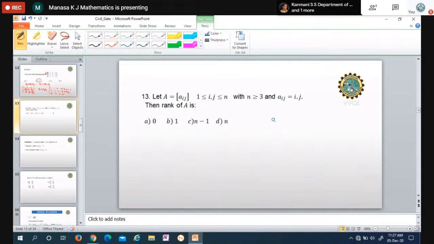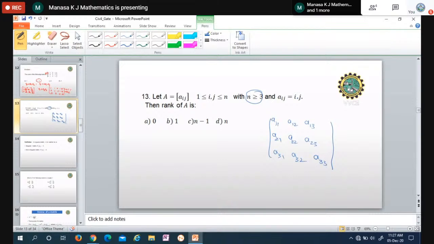See, the order must be greater than or equal to 3. You can take up to nth order, but I'll take the easy one, which is equal to 3. Okay, so it is A11, A12, A13, A21, A22, A23, A31, A32, and A33. So the order is greater than or equal to 3; that is the condition they have given. The easy one is order 3. Take 3. Then each element is i into j; the function becomes just multiplication.